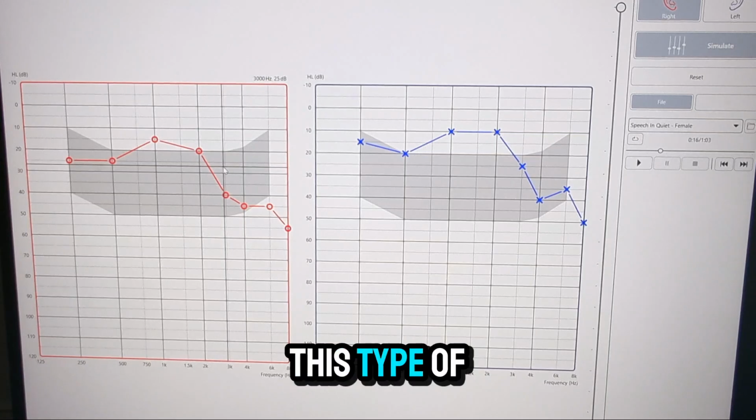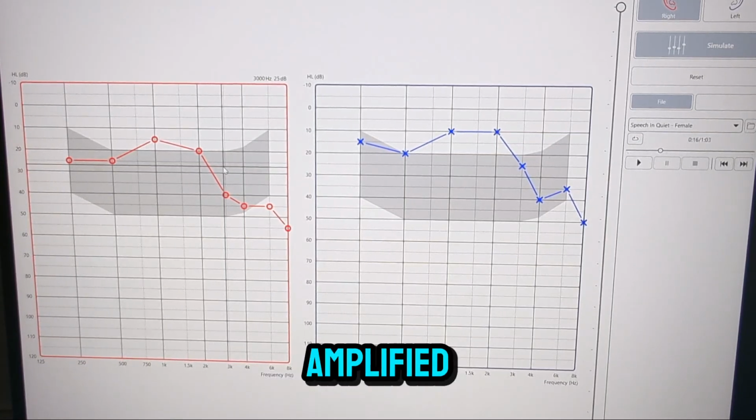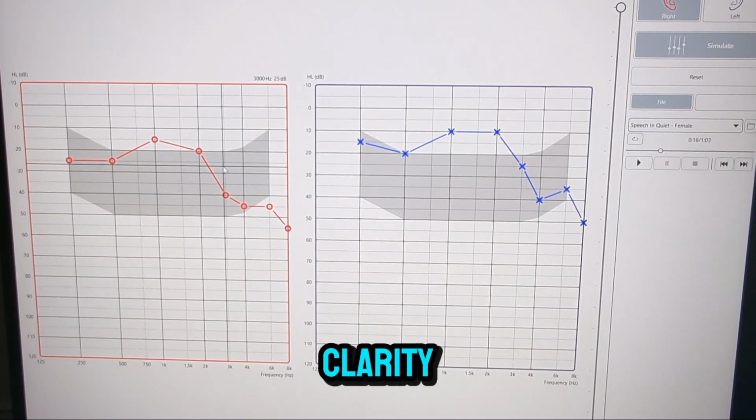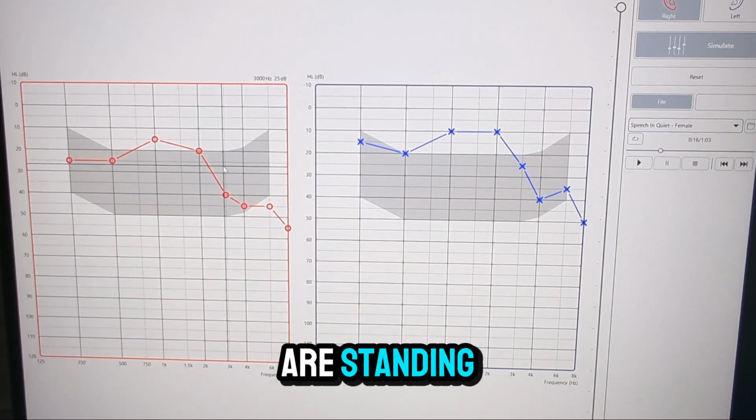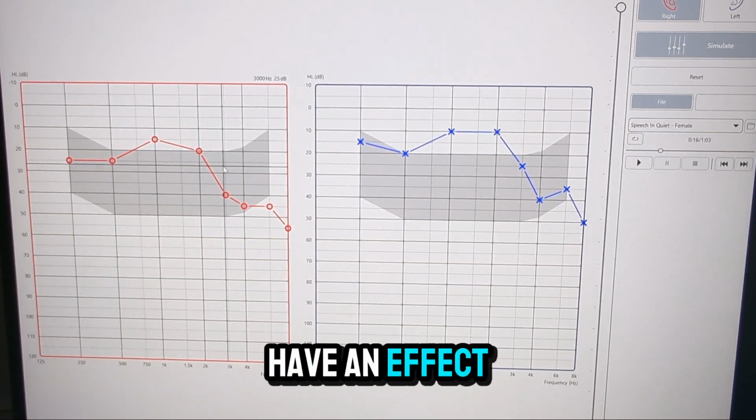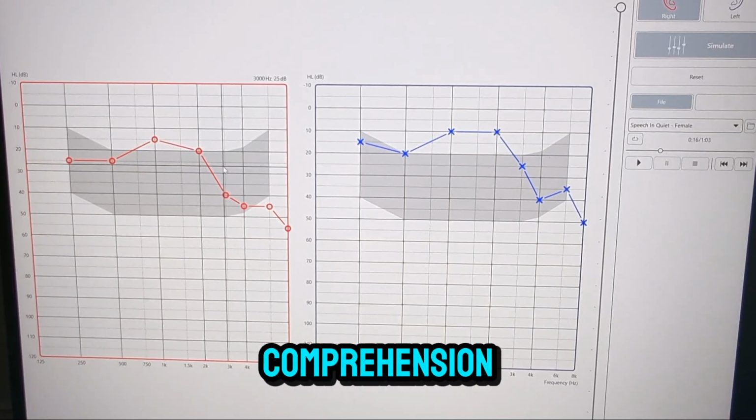So again, with this type of loss, in background noise, it will be more amplified. Television will be going up, not because it's not loud enough, it's just clarity. And in background noise with a group of people, depending on where people are standing and what type of tone of voice that they have, all of that would have a net effect on understanding and comprehension.